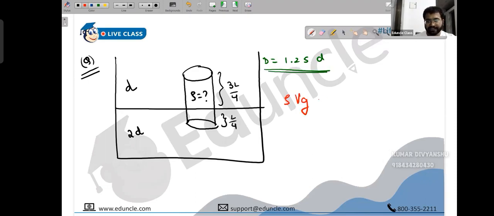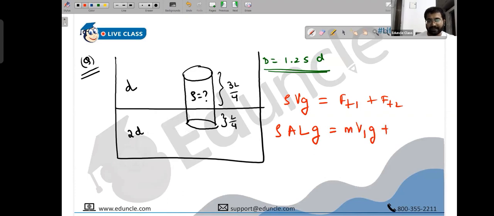So we have rho Vg equals upthrust due to the first plus upthrust due to the second. Rho into volume of a cylinder, that's area into length, into gravity. This is upthrust, that's mass into gravity. So M1 into gravity plus M2 into gravity. So rho area into length gravity.